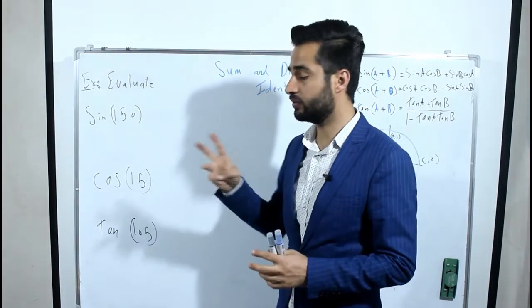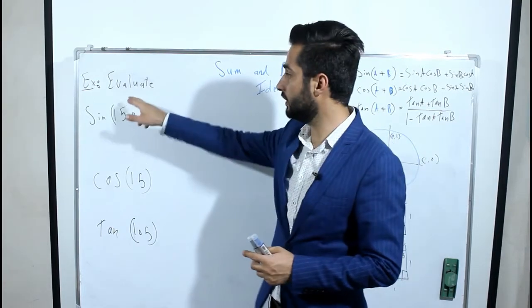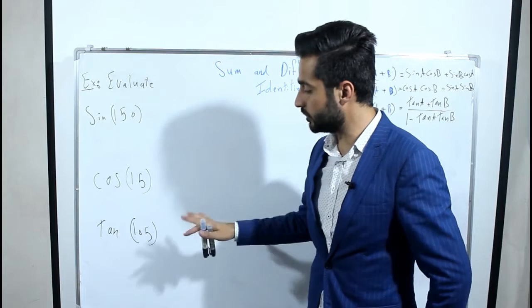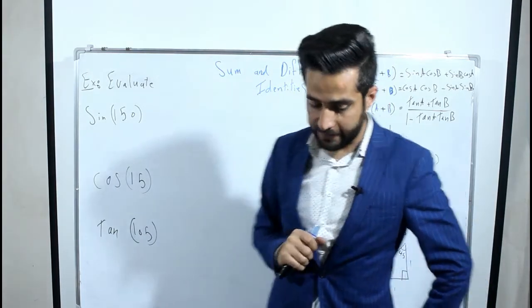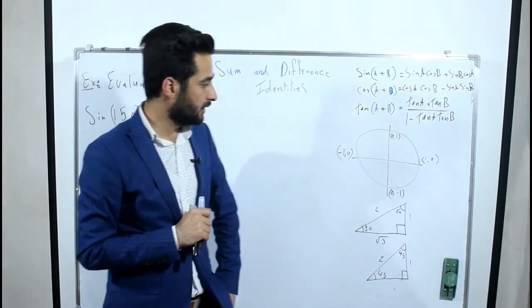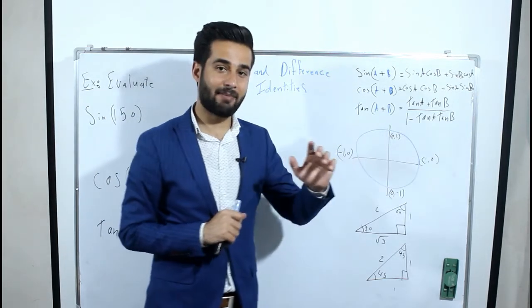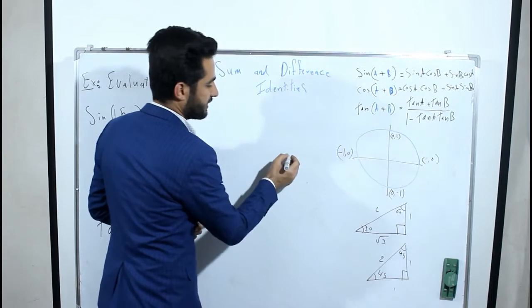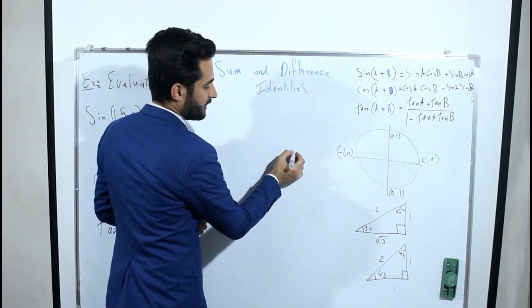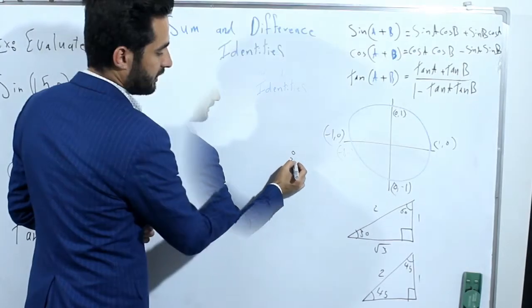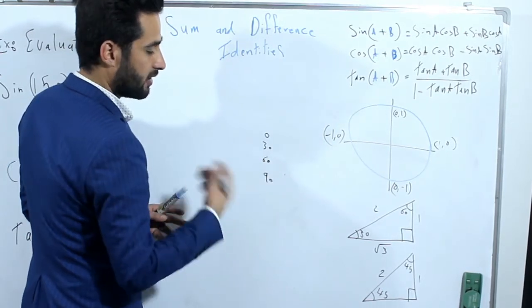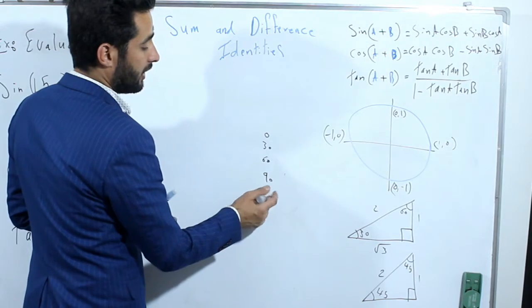So we have three examples, we have to evaluate them, but before starting this, you have to know how to find the common angles. What are the common angles? The common angles are starting from 0, 30, 60, 90, and then the others also.